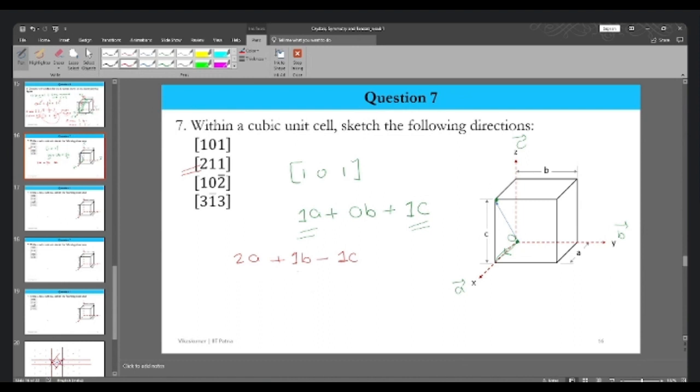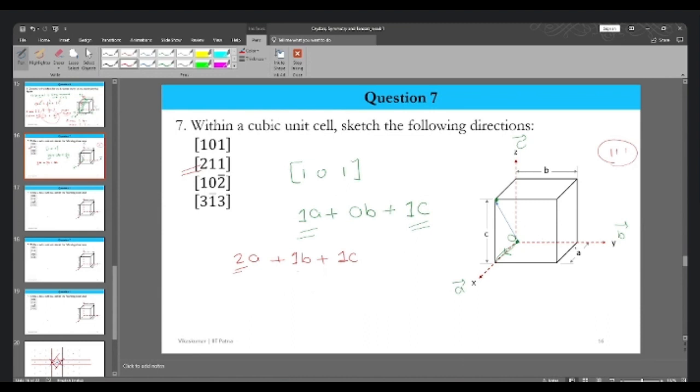All of them are positive. Okay, so here what we have to do is see, this is 1 1, but this is 2. In this particular unit cell, the maximum we can go is only 1 1 and 1, right? All the indices, by only unit amount I can go in a particular direction, but here it is 2.